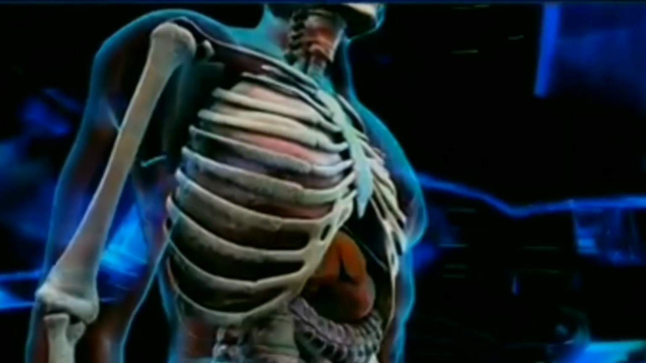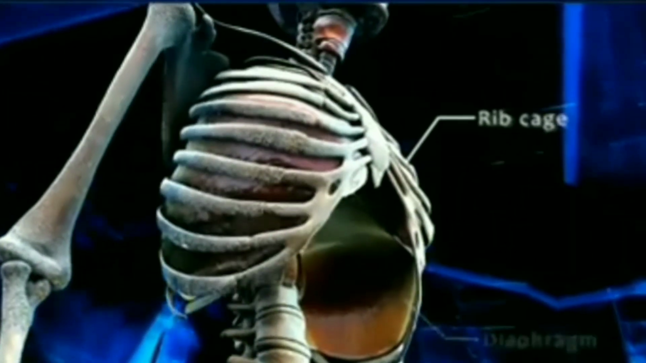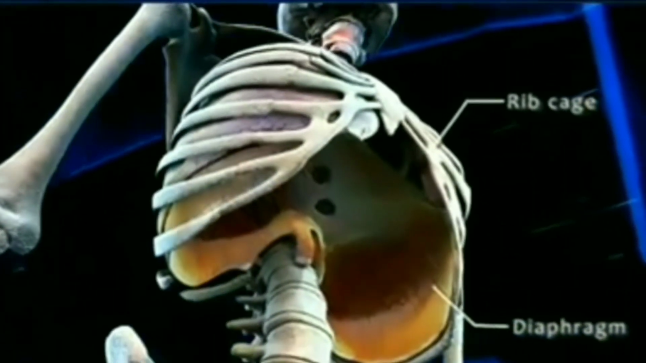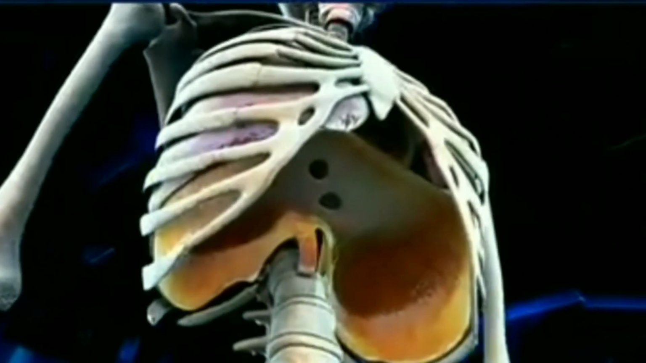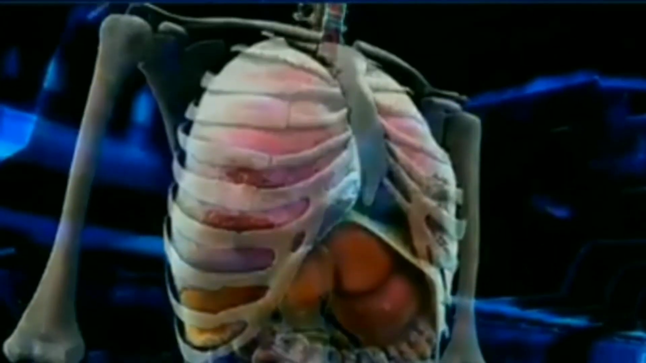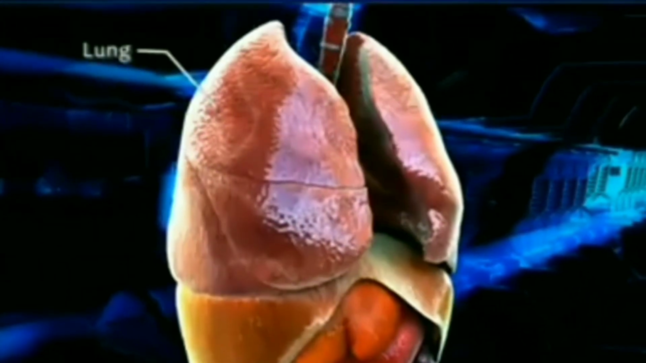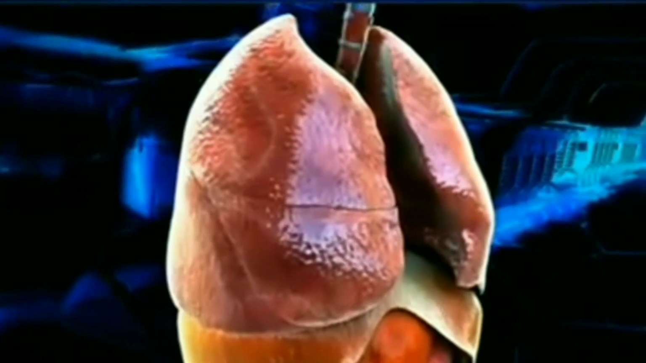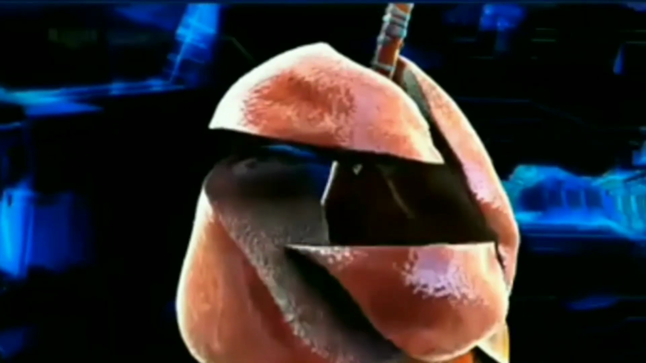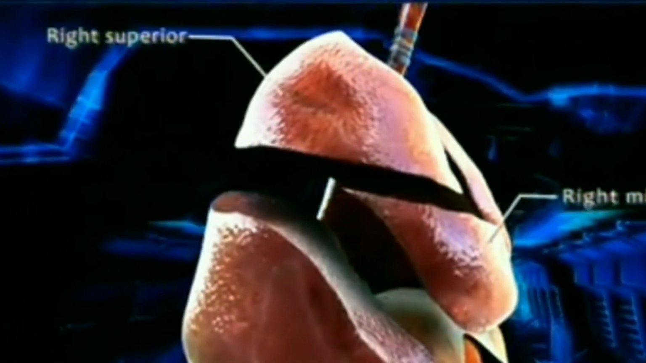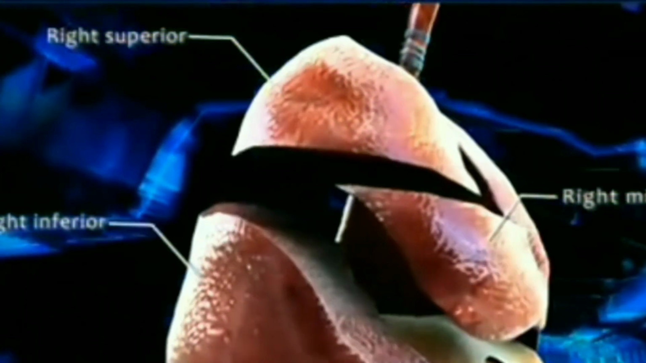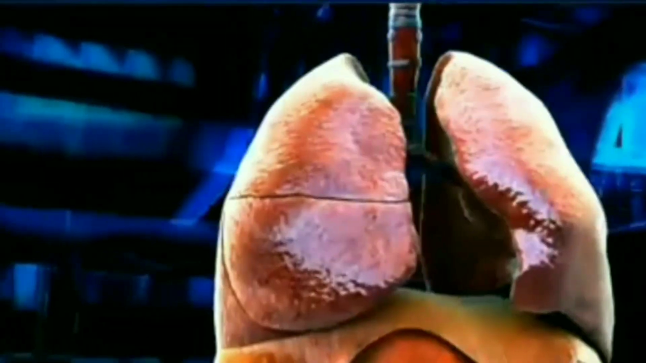In the thorax region, the rib cage and the diaphragm are observed, which play a vital role in respiration. Lungs are present within the rib cage under pleural membrane, which encloses the lungs. The right lung consists of 3 lobes, whereas left lung has only 2 lobes.